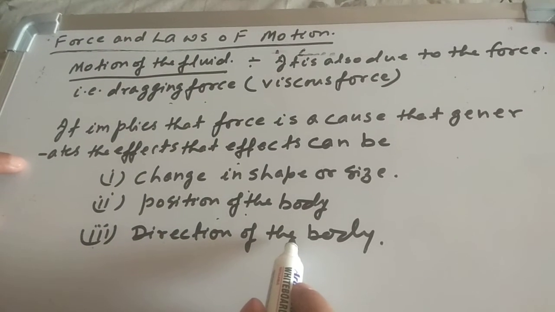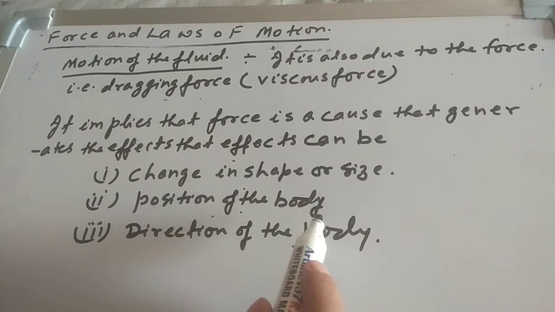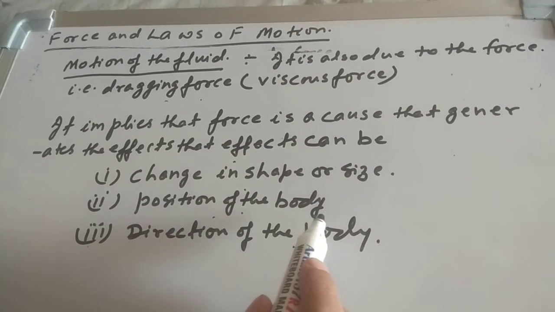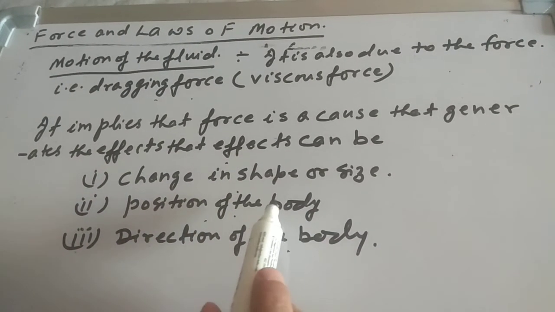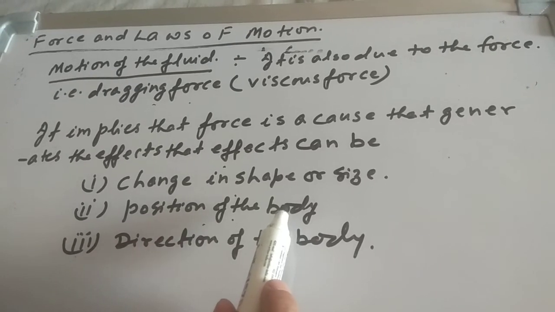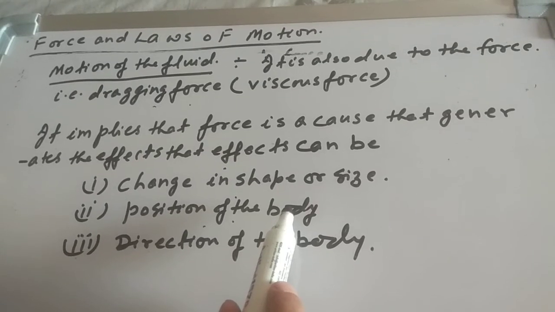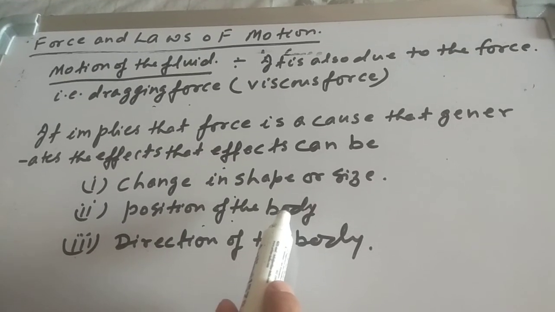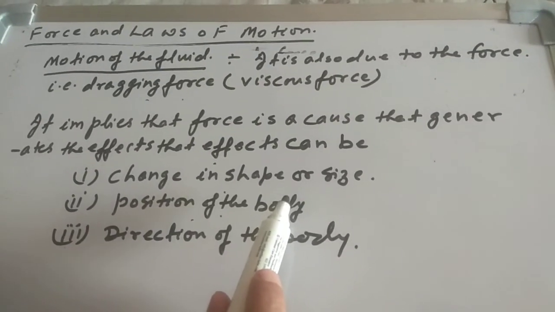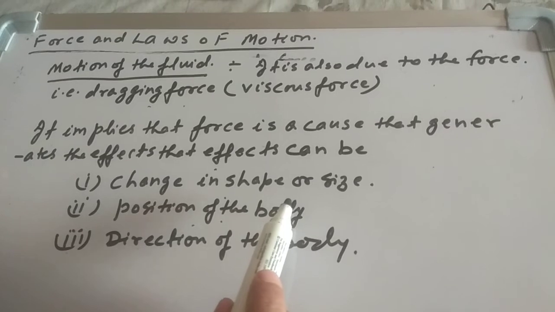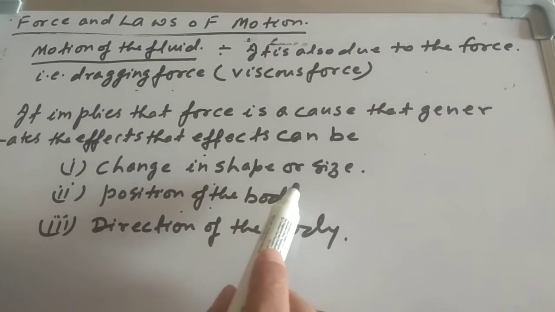We are in higher classes, so try to change the definition slightly or try to upgrade the definition. Now come to the example of change in shape or size. What can be the example of change in shape or size? When you apply a force, there is the change in shape and size. Suppose you apply a force on the balloon, you see that balloon shape is changed. Okay, you just try to knead the flour. There is the change in shape of the flour.